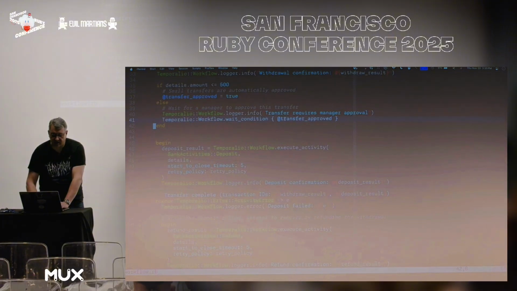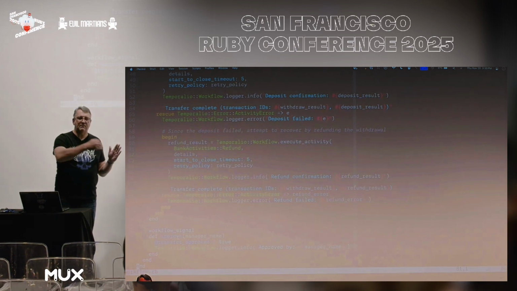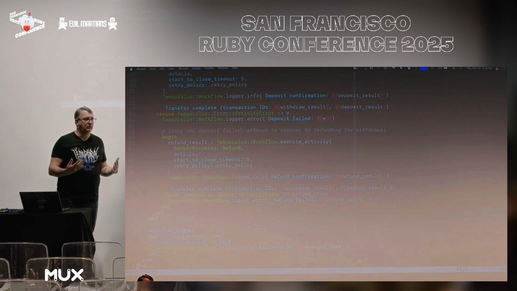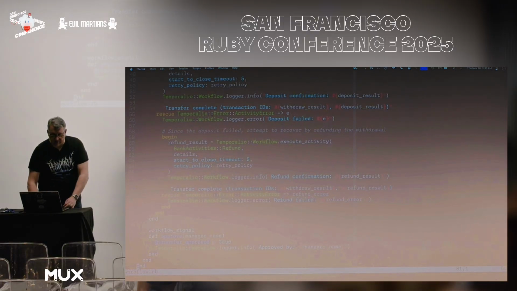So how does this bit get flipped and how does the thing get unblocked? And the answer is at the very bottom, there's a special kind of method there that's annotated with workflow signal. And a workflow signal is just a way of sending a message in to a running workflow. And so the message we're going to send is we want to approve this, and we send the manager's name, and that becomes part of the log, and so somebody can look at it later. And this just flips the bit.